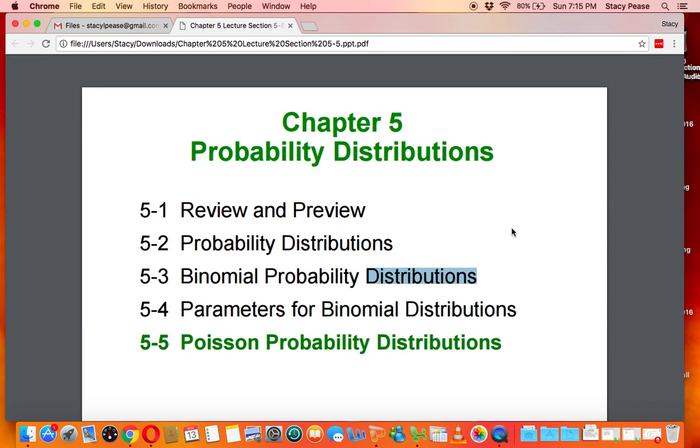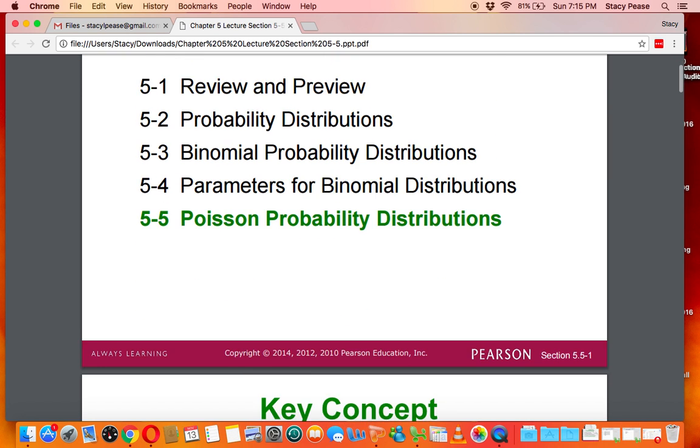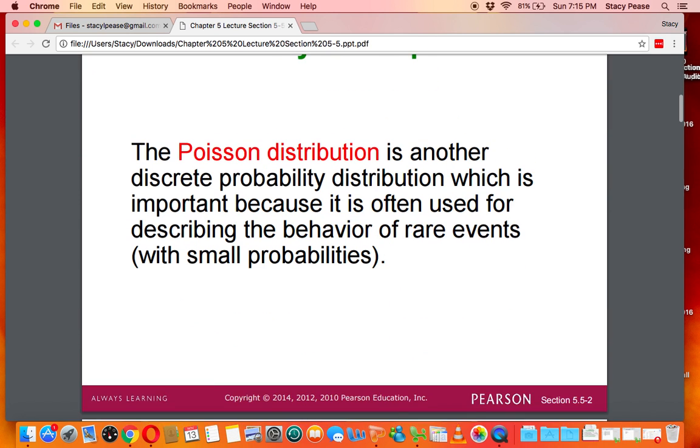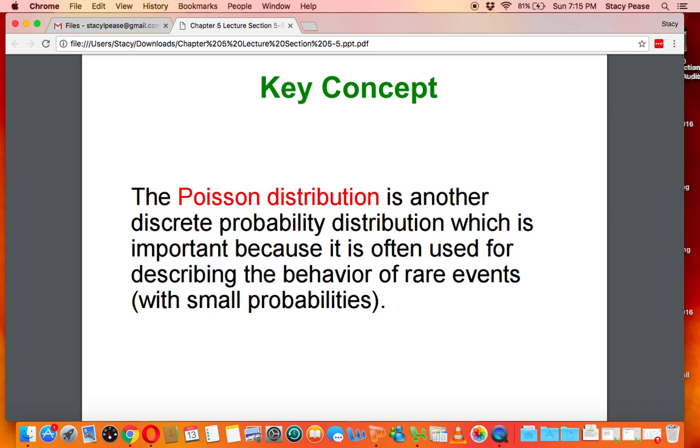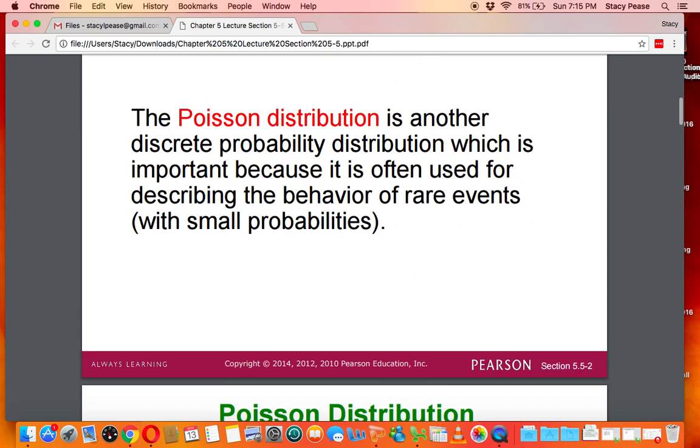Hi everybody, welcome to Chapter 5, Probability Distributions, Section 5.5 on a special type of probability distribution known as a Poisson distribution. The key concept in this section is that the Poisson distribution is another discrete probability distribution, which is important because it's often used for describing the behavior of rare events, so events with very small probabilities.